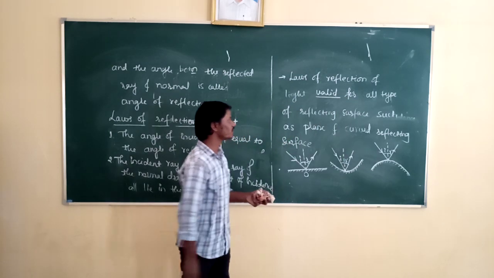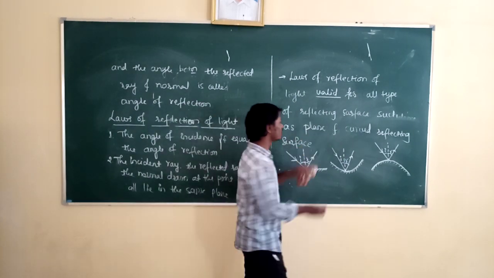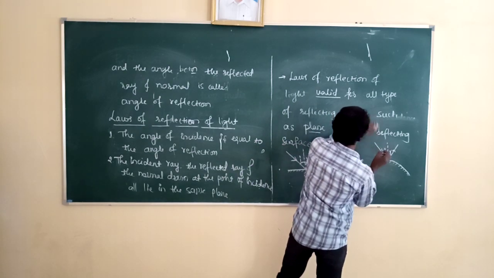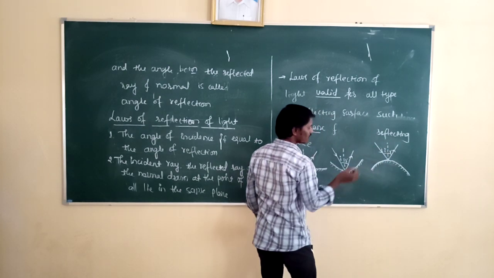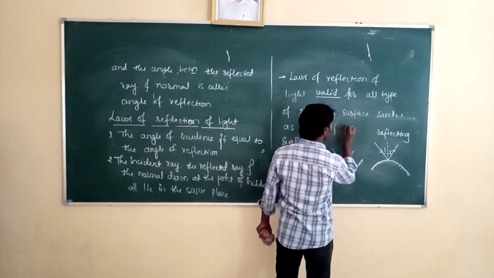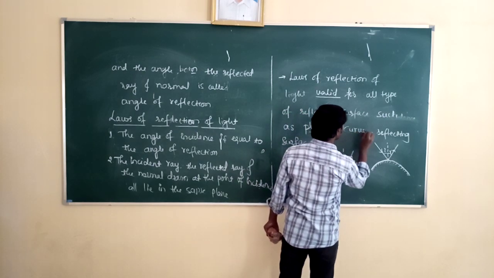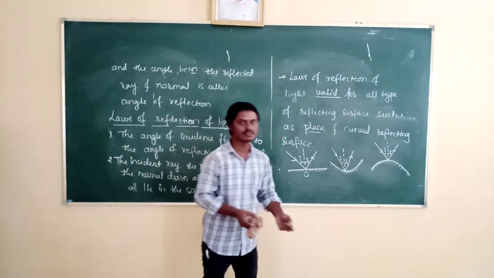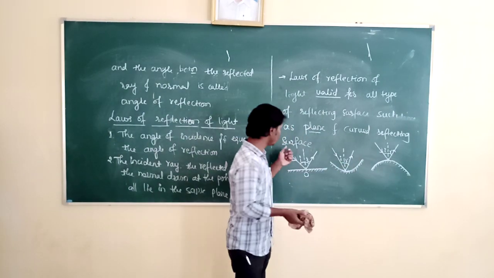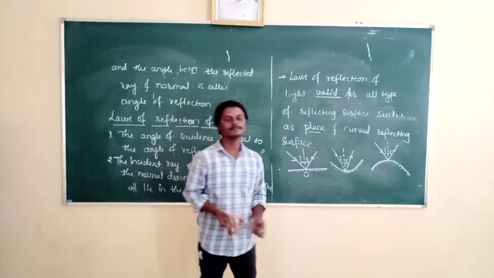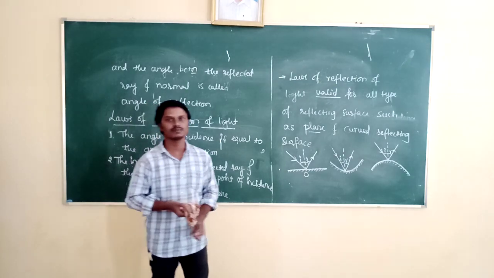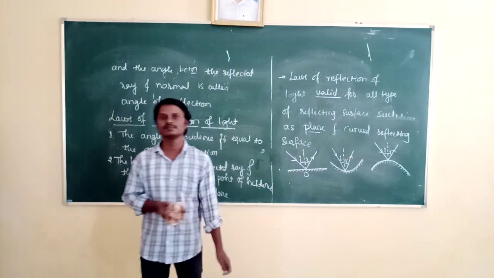All type of reflecting surfaces such as plane reflecting surface and curved reflecting surfaces. Curved means they are concave mirror and convex mirror. Then here, in all cases, angle of incidence is equal to angle of reflection, and in all cases, the incident ray, the reflected ray, and normal drawn to the reflecting surface at the point of incidence all lie in the same plane.